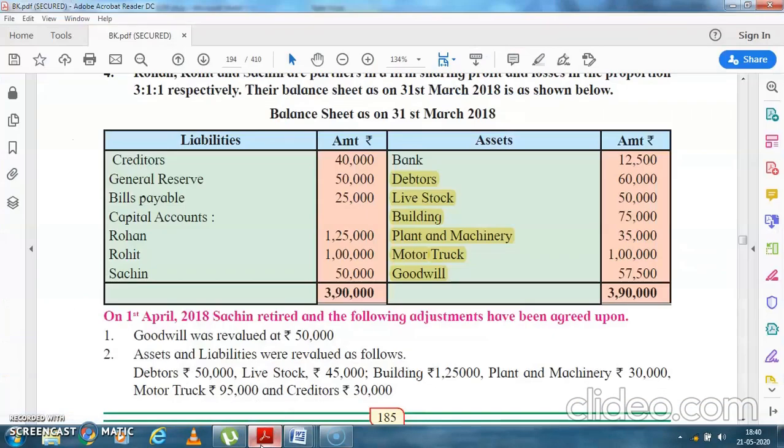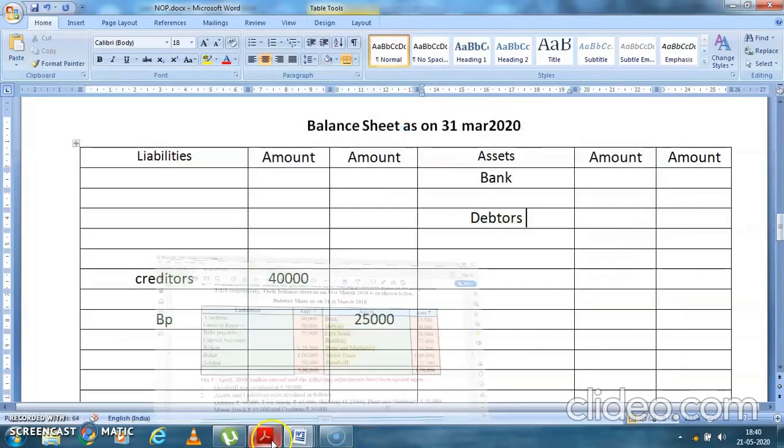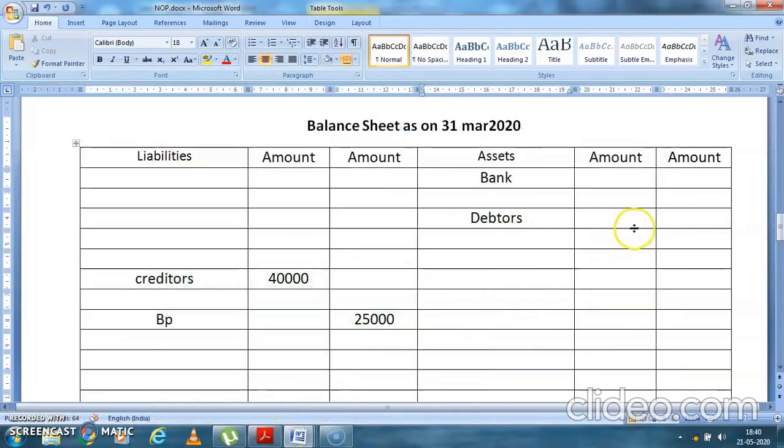Debtors is 60,000. Then you have livestock, which is 50,000.